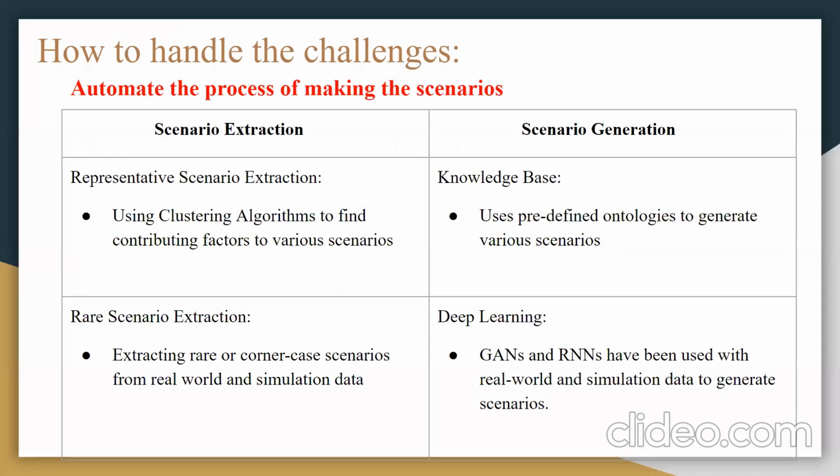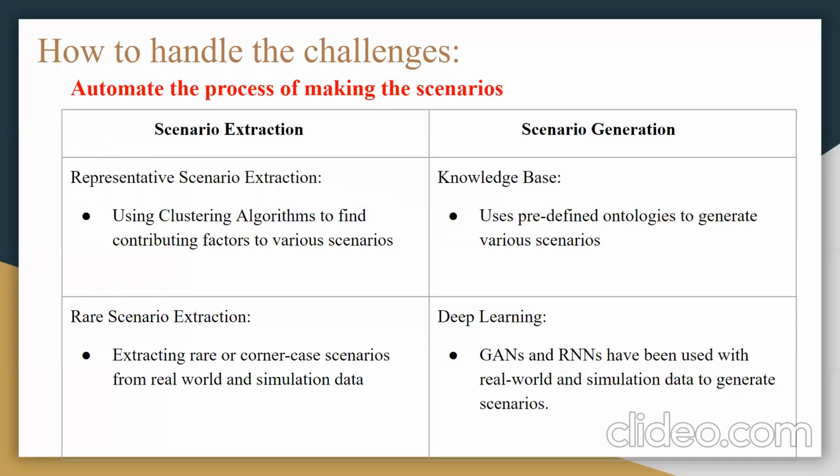As the name tells you, scenario extraction basically takes data from the real world or simulation and then extracts specific scenarios. The first one is rare scenario extraction. This extracts just rare or accident scenarios from a lot of data. And then there is representative scenario extraction, which basically clusters every single scenario that there is: safe scenarios, accident scenarios, near accident scenarios.